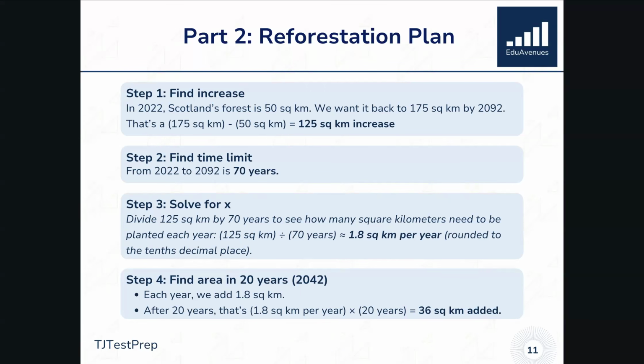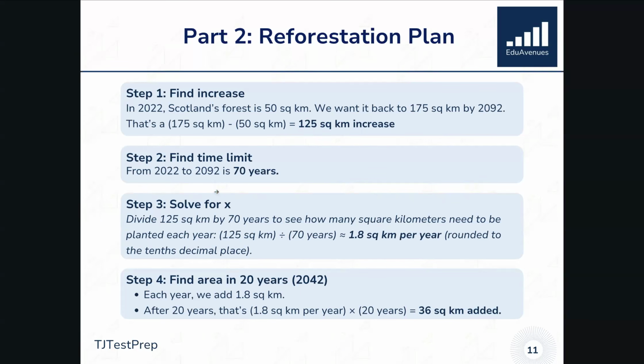But remember, we're starting with 50 square kilometers. So Scotland's forest is already at 50 right now. And that means that we have another 125 square kilometers left to go now that we're pivoting from deforestation to reforestation. So that's our target. We have to hit 125 square kilometers. And the question is, how long do we actually have to hit that mark? That's a lot to reforest. And from 2022 to 2092, that gives us about 70 years.